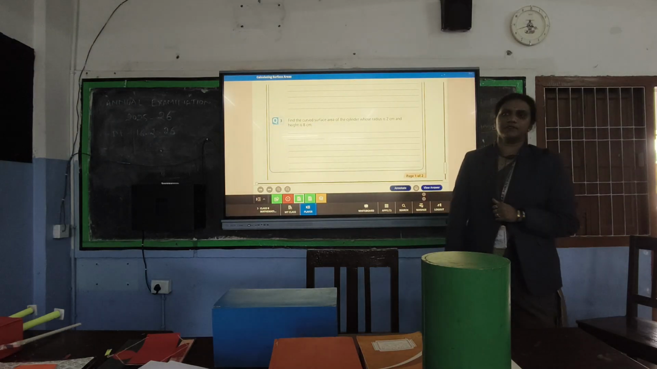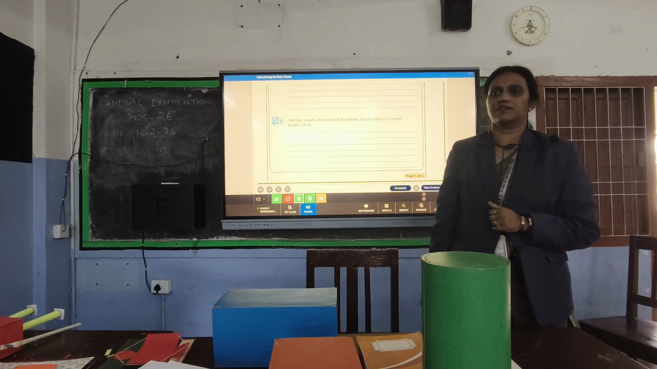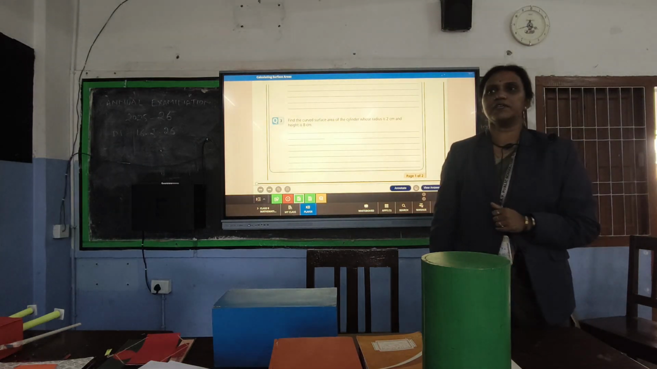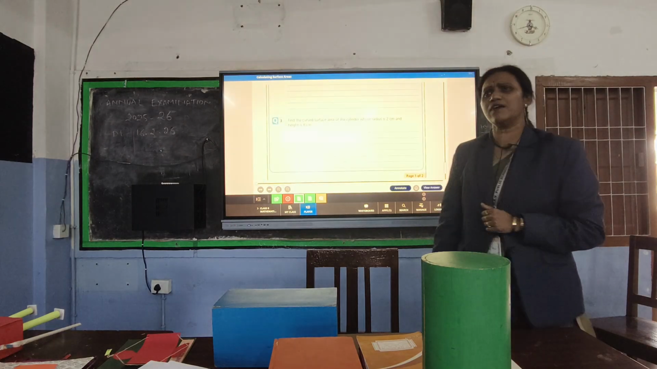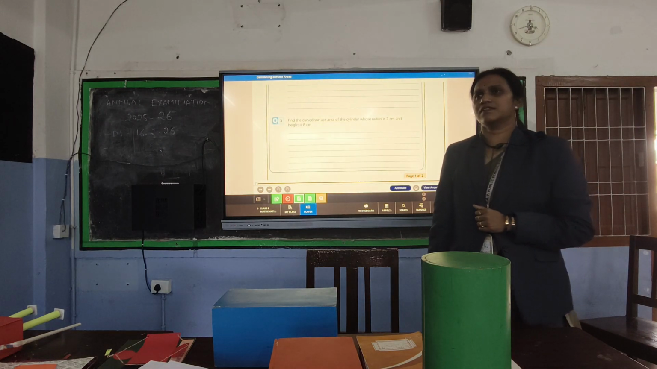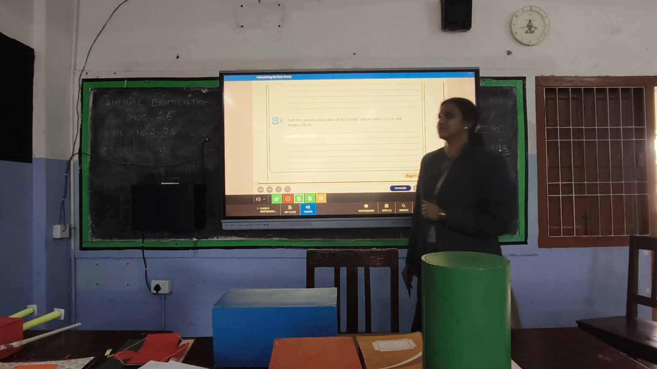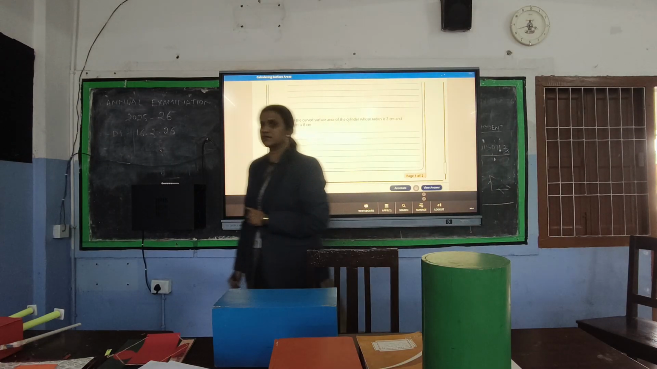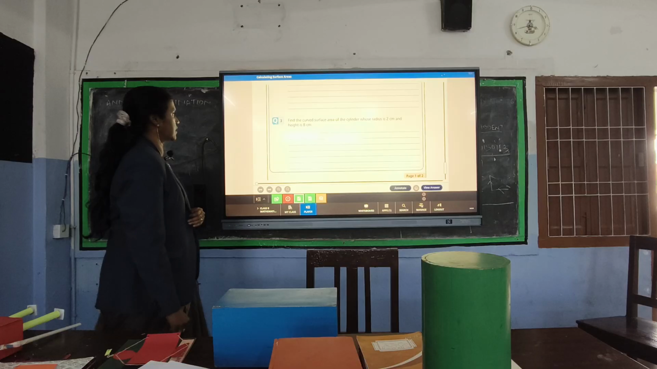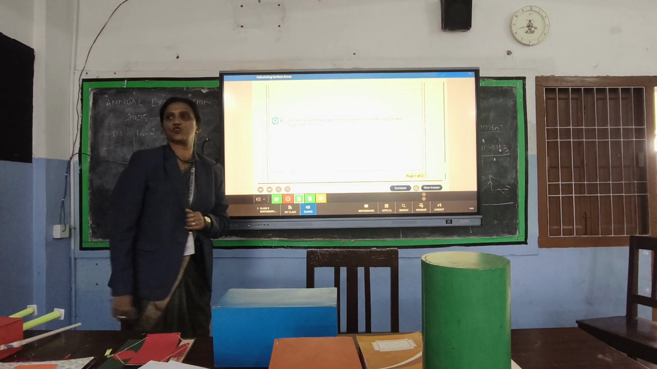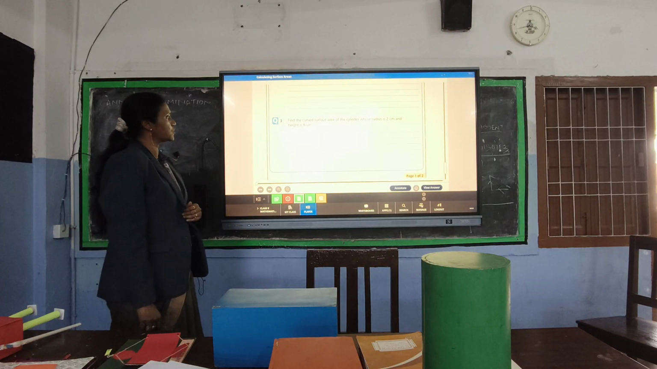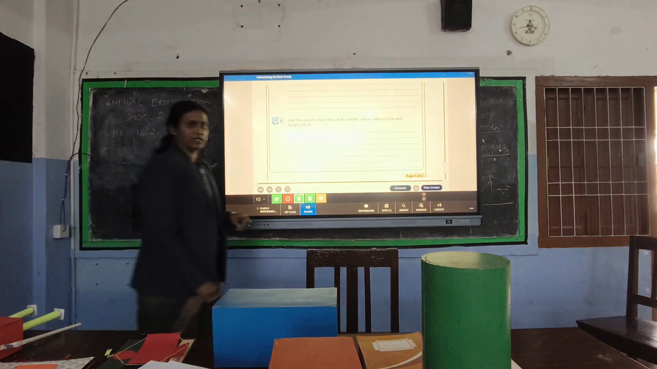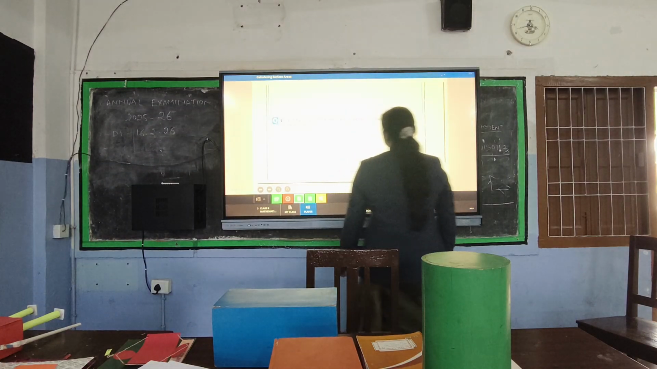Now, the last question. Yes, you answer? The answer is 90 centimeters square. How have you solved this question so quickly? Ma'am, it is very easy. Ma'am, by the method 2 pi r h. The curved surface area of a cylinder formula is 2 pi r h. So 2 into 22 by 7 into r, into height 8. What is the answer?